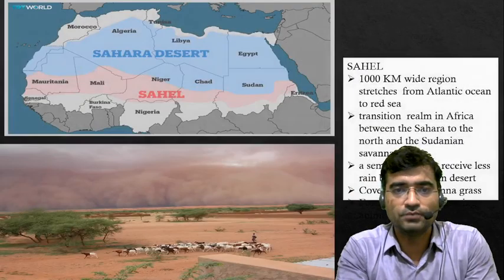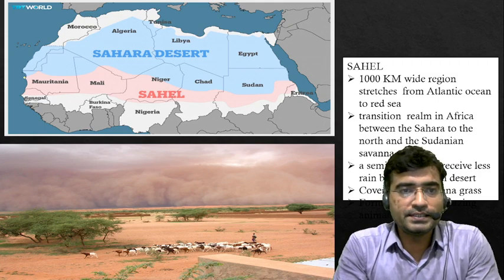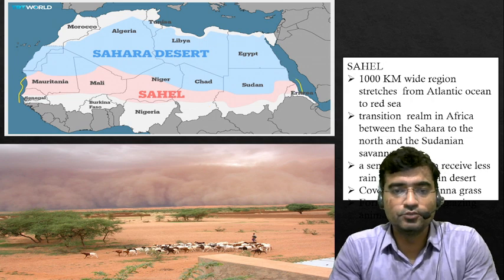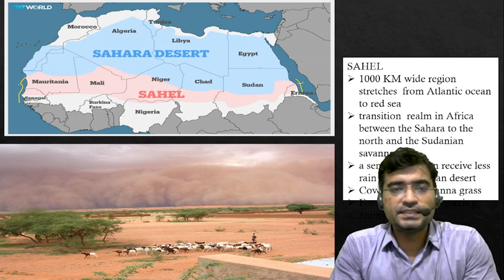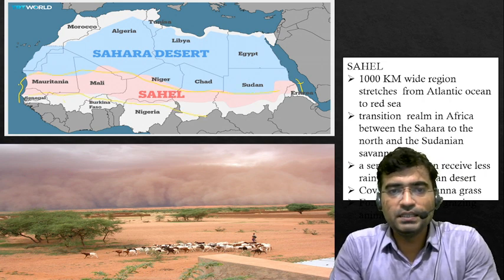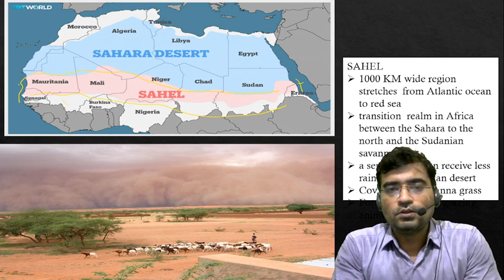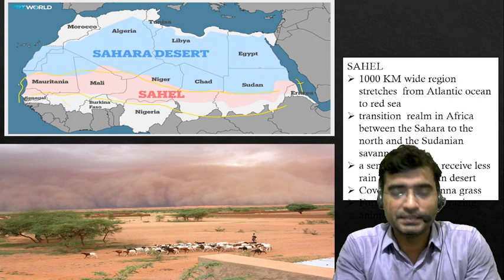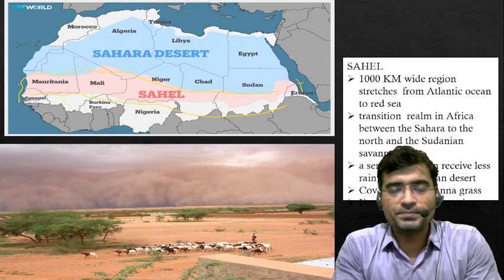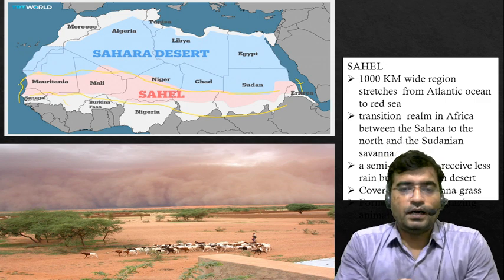First, here we discuss the northernmost arid region, that is the Sahel. You can see here, from the Atlantic Ocean to the Red Sea, there is a narrow belt of arid region found adjacent to the Sahara Desert, south of the Sahara Desert. That is the Sahel region. So this region cannot be considered a grassland, though it is an arid region.